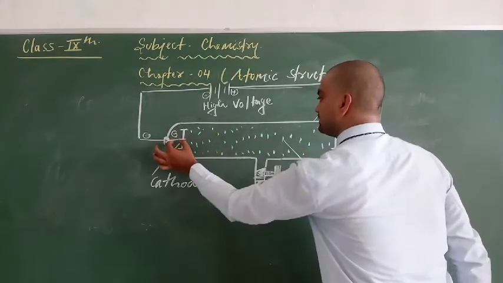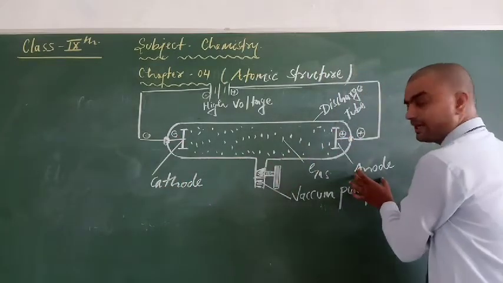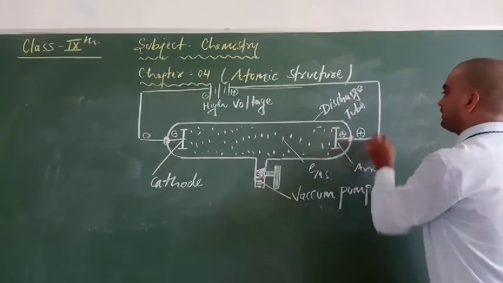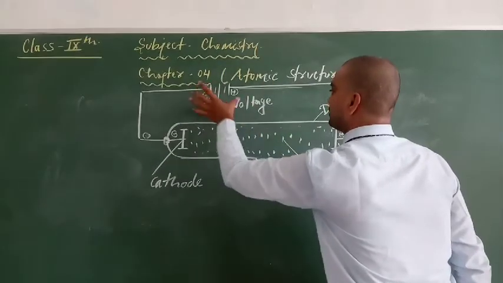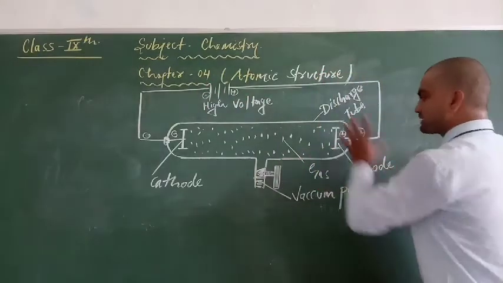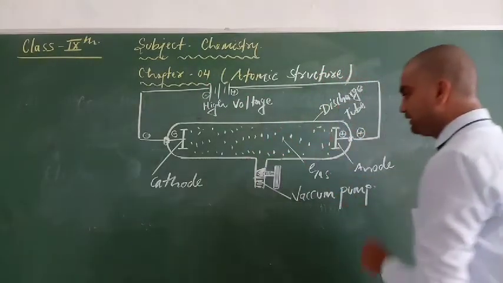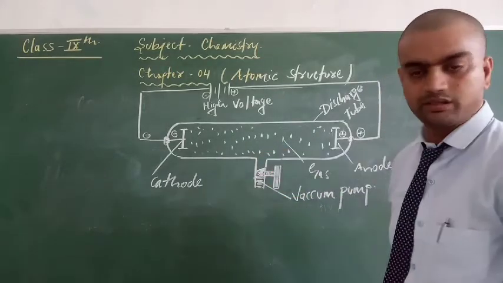The negatively charged metal plate is the cathode and the positively charged metal plate is the anode. He took out a wire from the anode and a wire from the cathode and connected them with the high voltage source, and inside it a gas is filled, and below this a vacuum pump is placed.